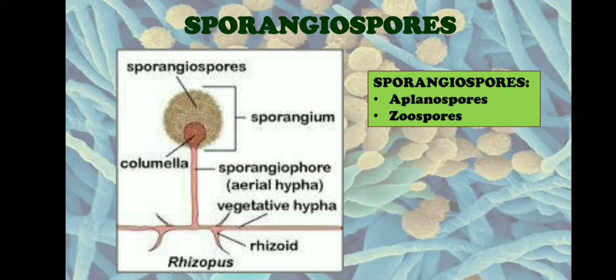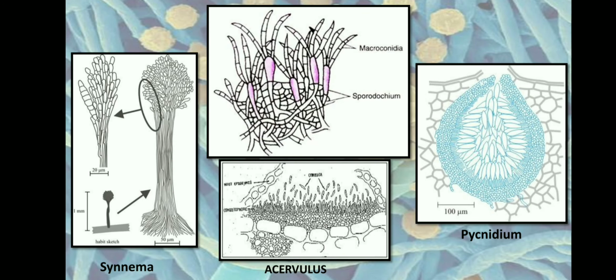So that is all about the sporangiospore formation. Now let us look into the conidia or conidiospore formation. Conidia are asexual spores, conidiospores, or we also call them conidia. They are all asexual spores which are borne on a special hypha called a conidiophore.